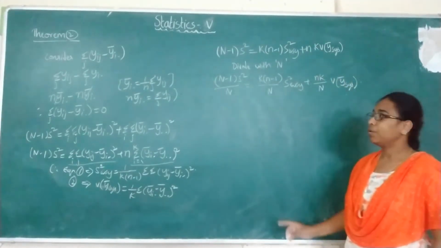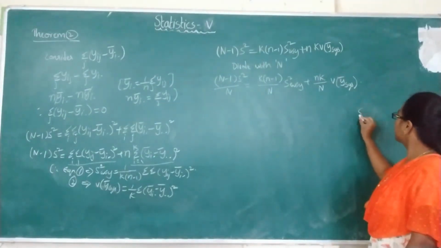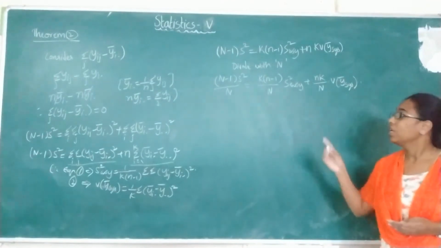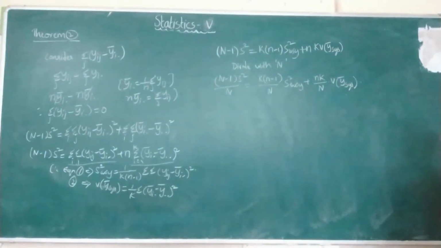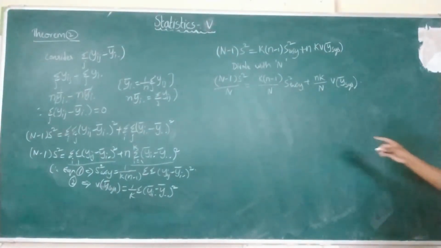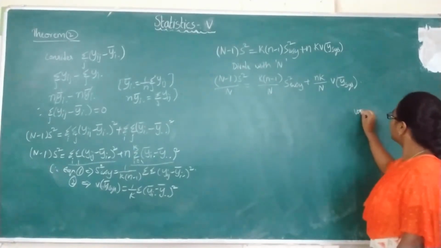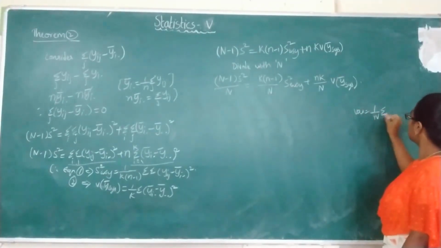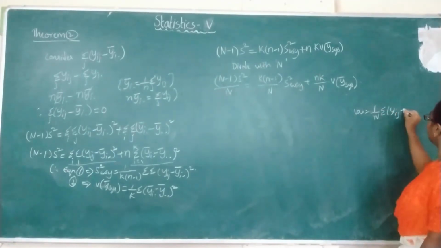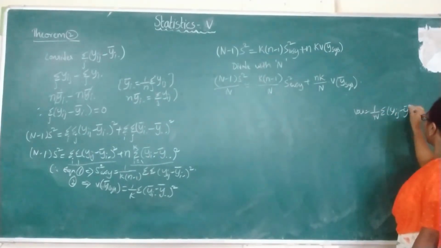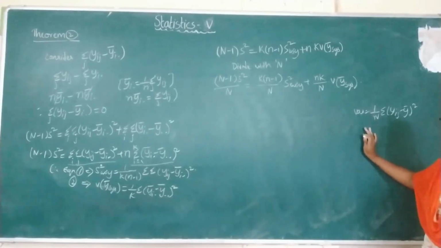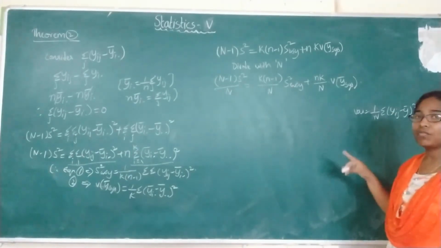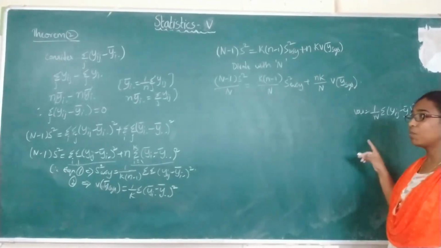Now we know that s square is the overall population mean square. The variance equals 1 by capital N summation of (yij minus y bar) whole square, the general variance formula. So if I want it in terms of s square, how do you write the sigma square value?